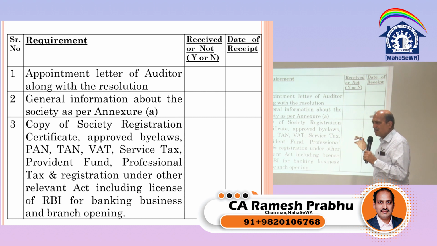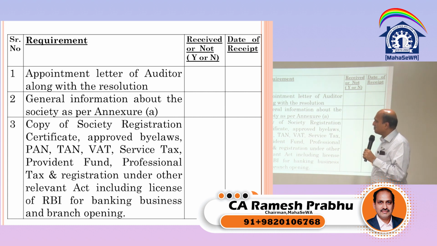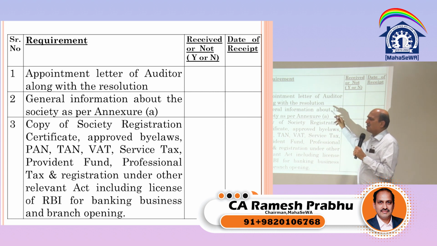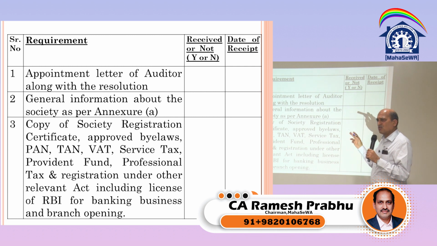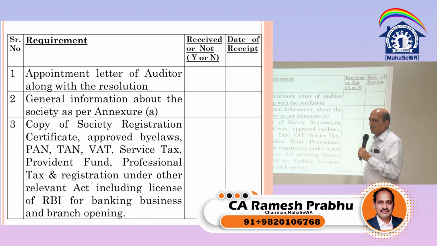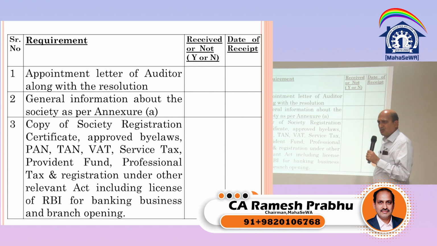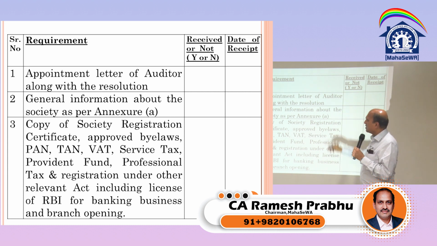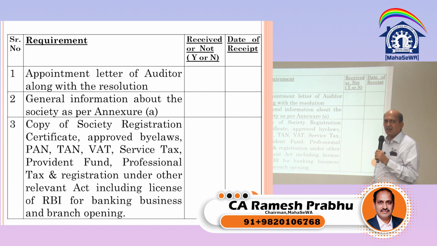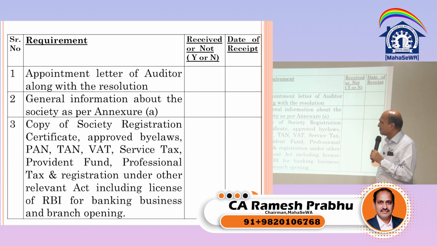We may be avoiding communicating with the earlier auditor if he is not a CA. But honestly, as a standard practice, we should also write a letter to him that so and so person has appointed us as auditor. That can be in the form of email, or any communication. You can speak to them and then write a letter. So one is the appointment letter of the auditor along with the resolution, plus information to the earlier auditor that we have been appointed for the current year.